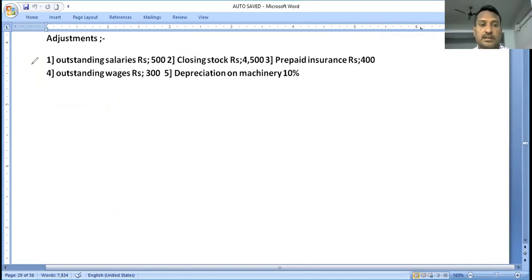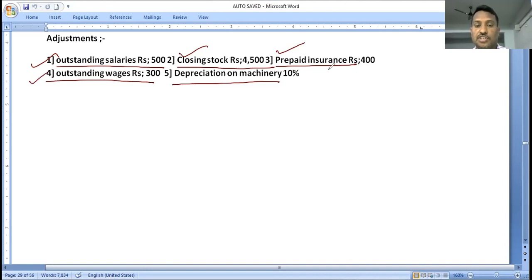First adjustment, outstanding salaries. Second one, closing stock. Third one, prepaid insurance. Fourth one, outstanding wages. Fifth one, depreciation on machinery. I already explained this to you yesterday. Now which content has an adjustment?